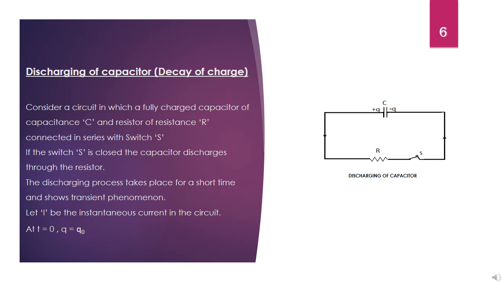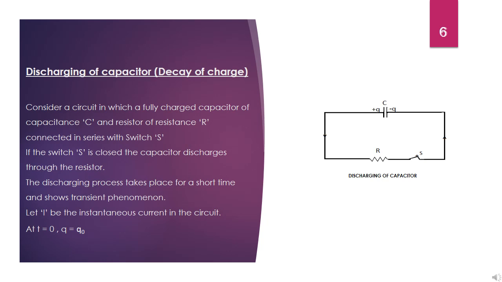Discharging of capacitor, that is decay of charge. Discharging of capacitor means capacitor gives up the charges, that is it loses charges stored on it. Suppose a completely charged capacitor is connected in series with a resistor through a switch, and when the switch is closed, capacitor begins to discharge through the resistor.